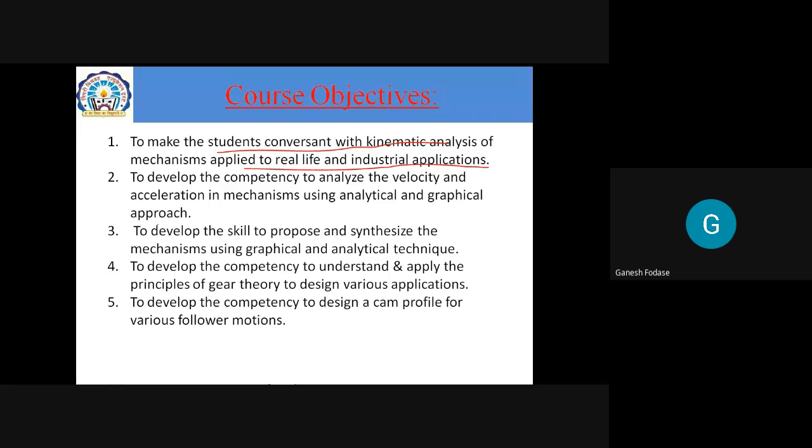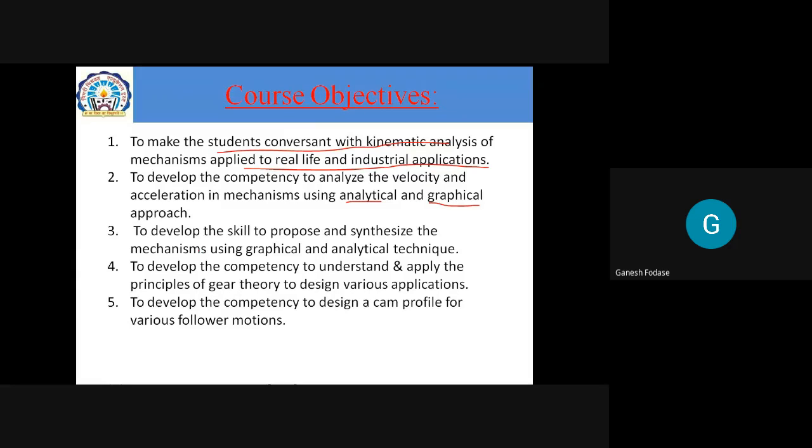To satisfy the first objective, you have to go through the first unit, that is kinematic analysis of mechanisms. The second objective is to develop competency to analyze the velocity and acceleration in mechanisms using analytical and graphical methods. Unit number 2 and 3 are based on this. If it is analytical, it is unit number 2. If it is graphical, it is unit number 3 as per the new syllabus.